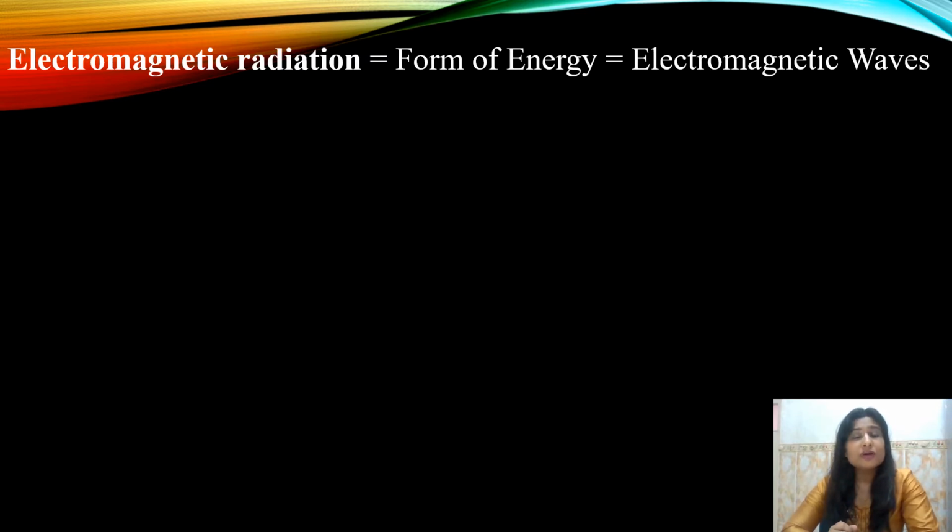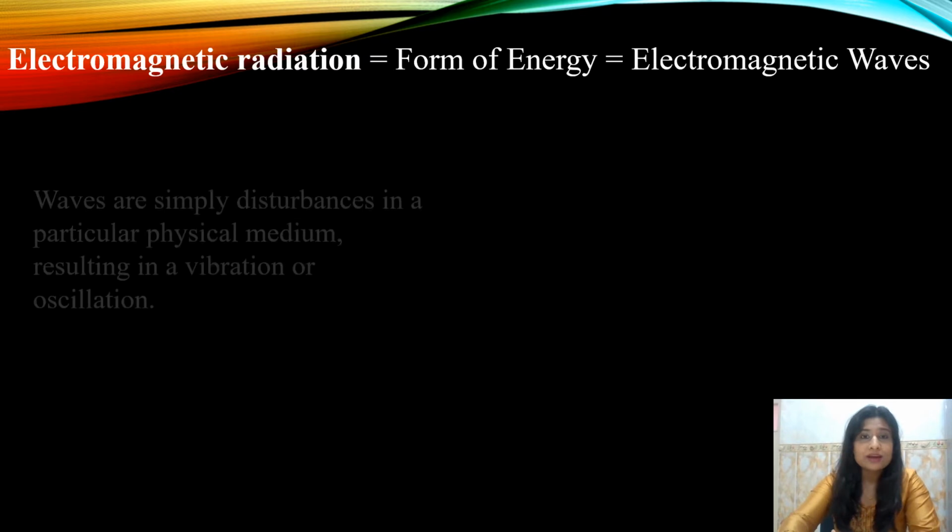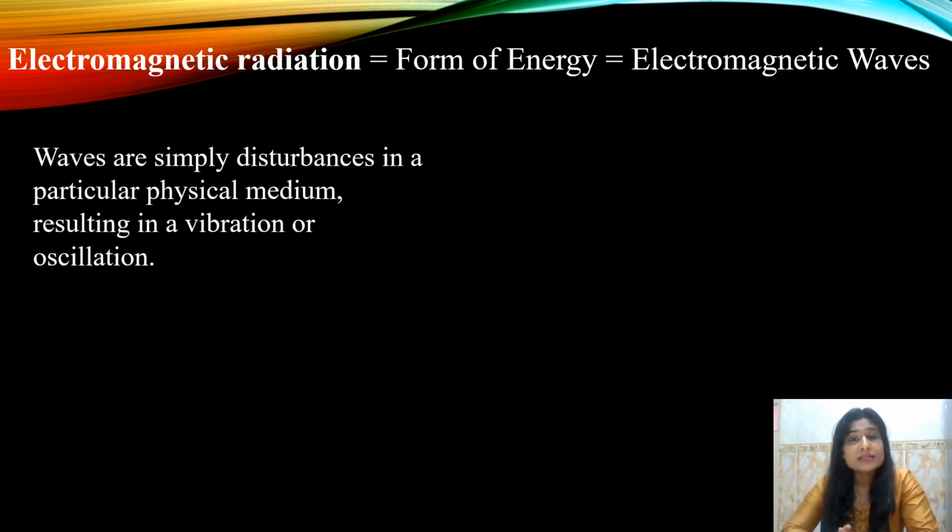Now those of you who have been to oceans and beaches, it is very easy for you to visualize what a wave is all about. What is the structure of the wave? You see, waves are simply disturbances in the physical medium that result in vibrations or oscillations. Electromagnetic waves are also similar to these waves, with the only difference being that they are made up of two components. As the name suggests, they contain both electric as well as magnetic components.